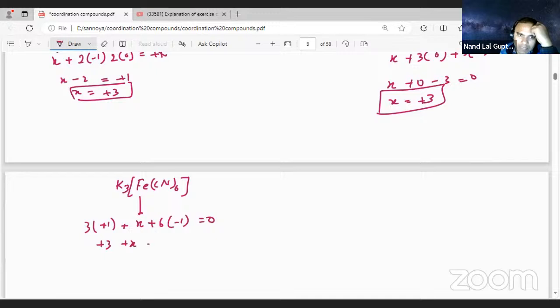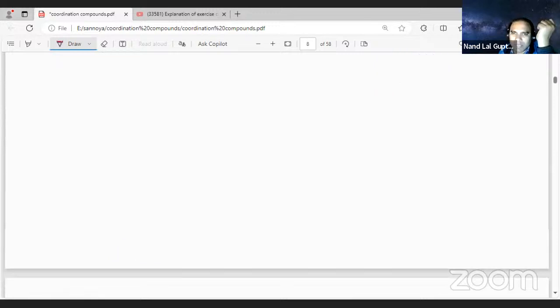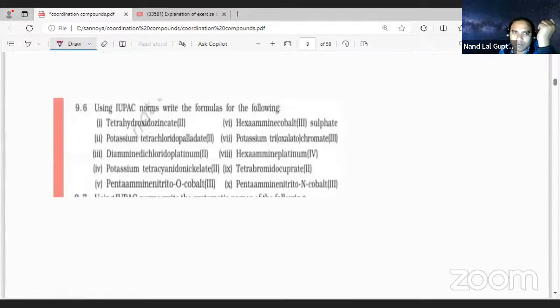So +3 plus X minus 6 is equal to 0. X is equal to 6 minus 3, X is equal to +3. So this is the oxidation number. I calculated all of them, you can go and check back. Okay. Now let us move to the next one.